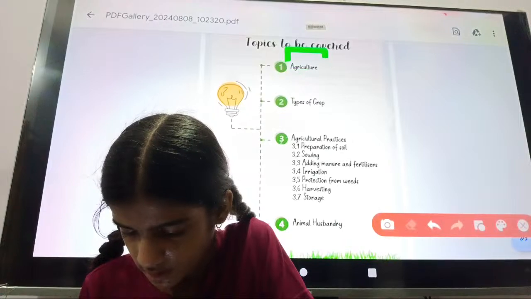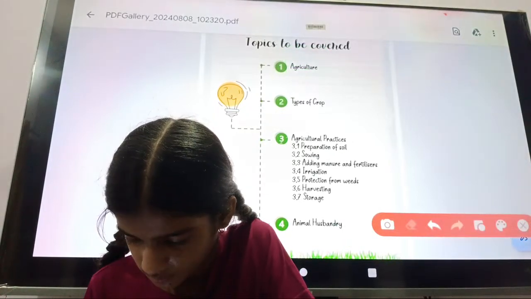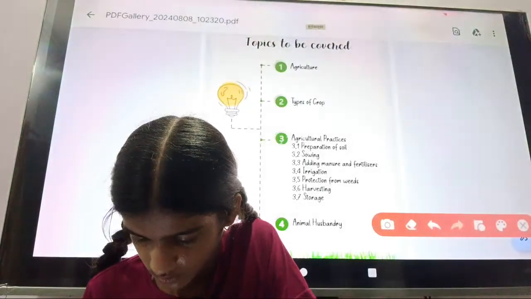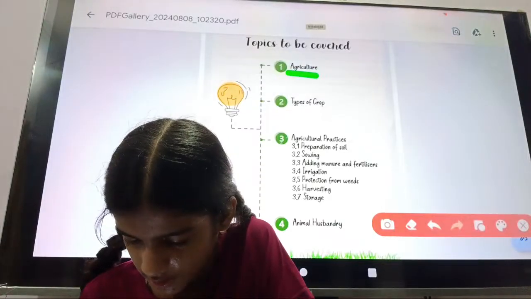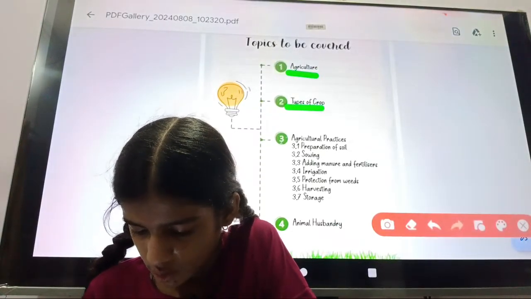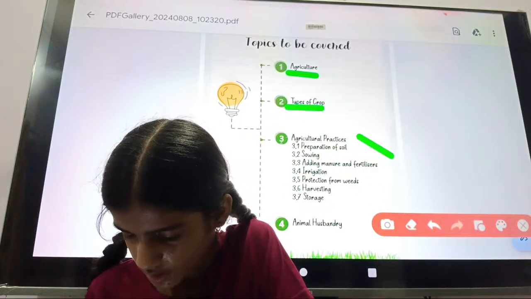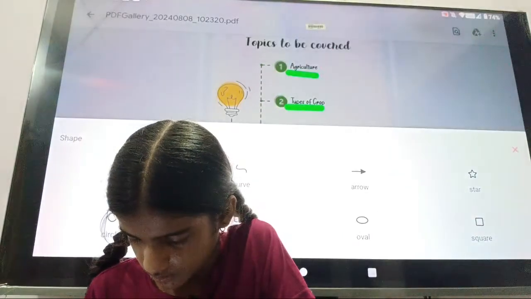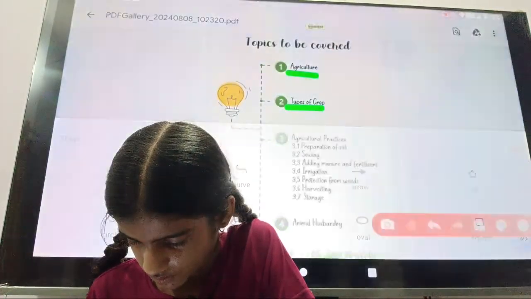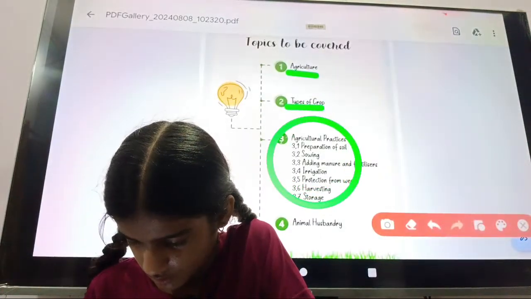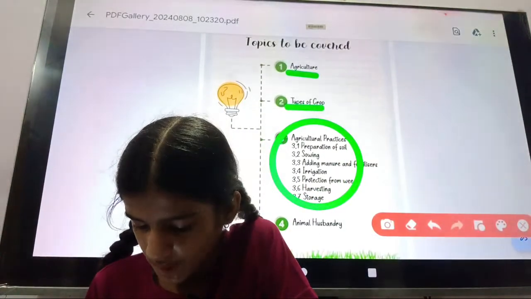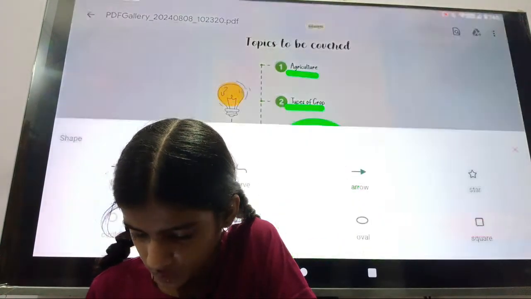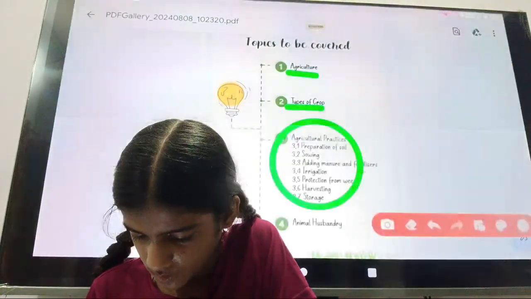What will we study? Agriculture, then types of crops, then agricultural practices, and at last we will study animal husbandry.